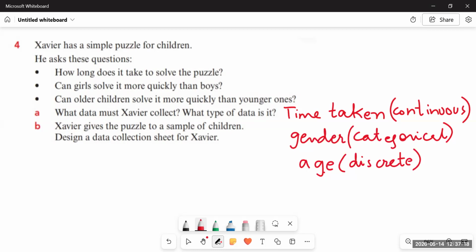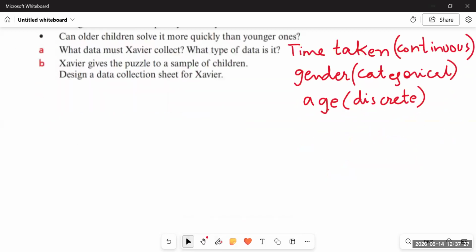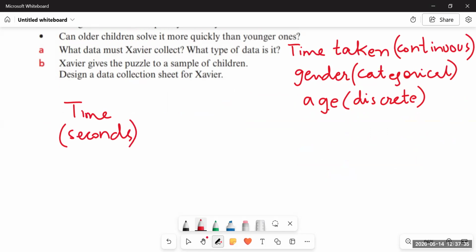Next part is, Xavier gives the puzzle to a sample of children. Design a data collection sheet for Xavier. So since he needed to ask three types of questions, the first one must be, how much time did you take? The first column includes time in seconds, since a puzzle should be solved in a few seconds, hardly less than a minute, right?